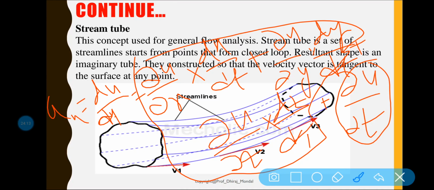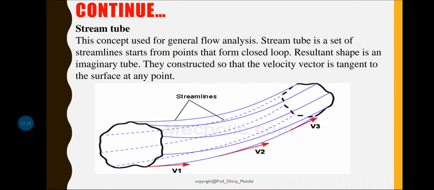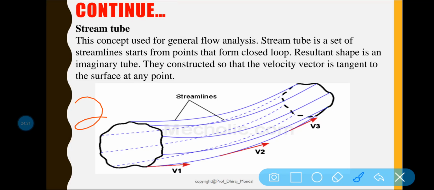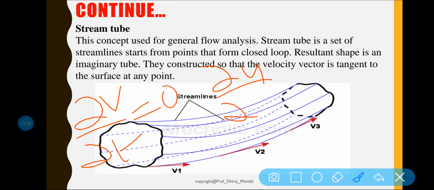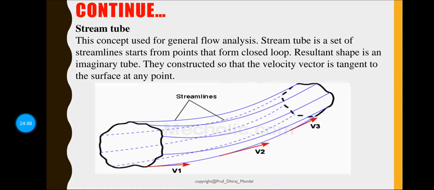Now similarly, in case of ay you can again write, just replace u in terms of v, and all the equation will be the same. In case of az just replace u in terms of w. So for a steady flow del V by del t is equal to 0, where V is the resultant velocity. So what we can write? Del u by del t is equal to 0, del v by del t is equal to 0 and del w by del t is also equal to 0.